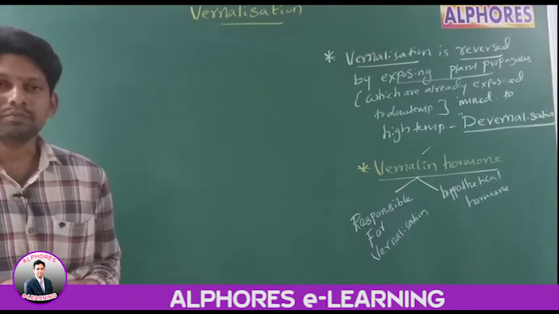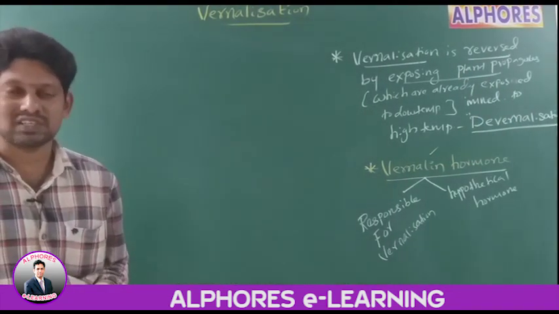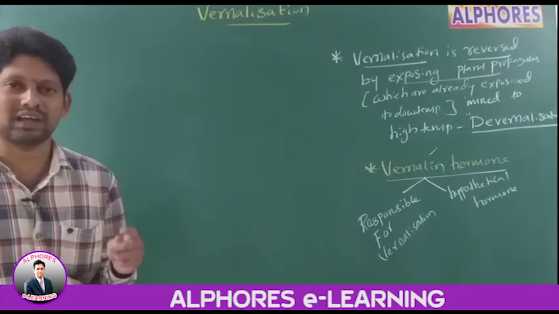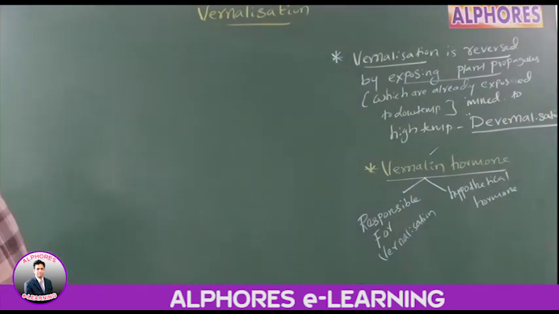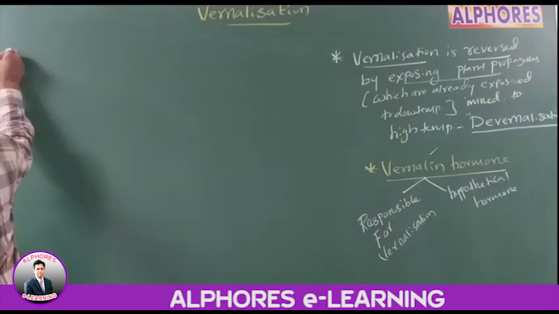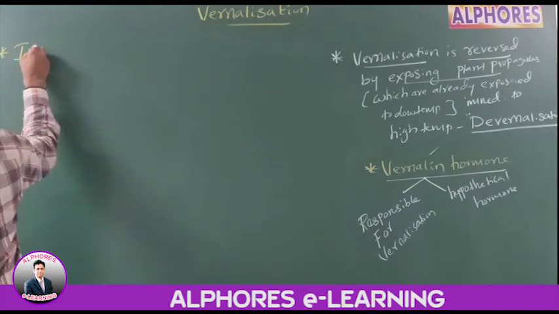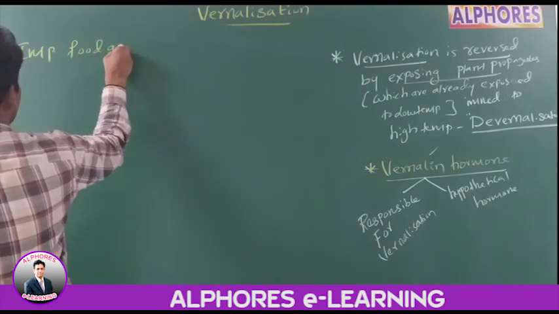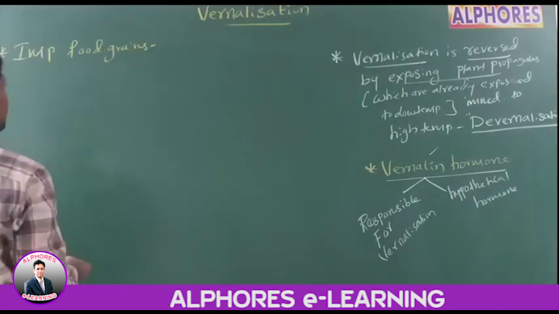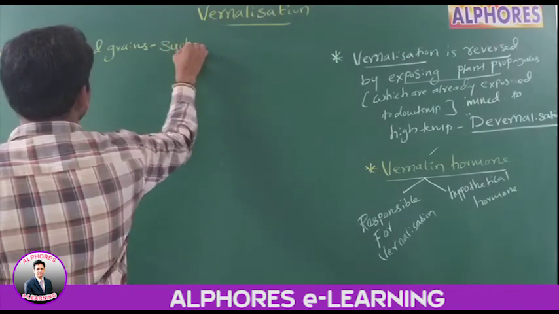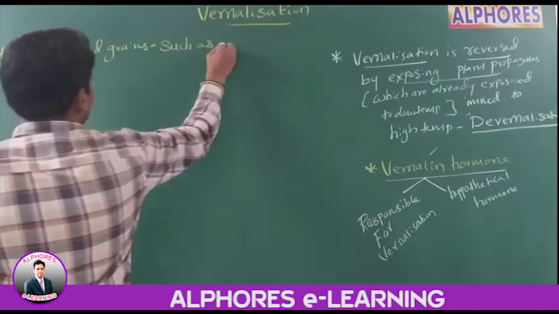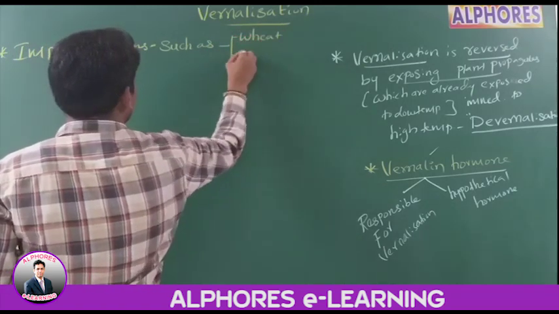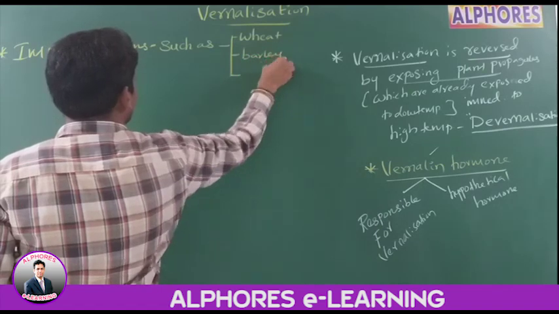In some important food grains such as wheat, barley and rye, two types of varieties are possible. What are they? Spring variety and winter variety. Important food grains such as wheat, barley and rye.